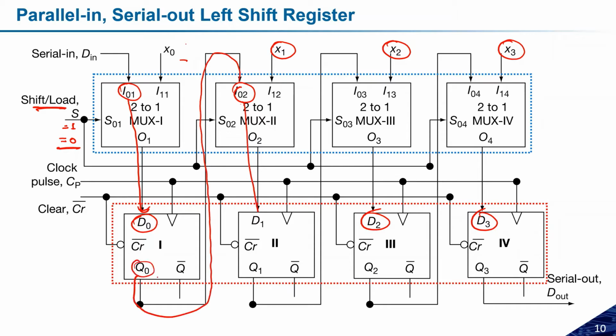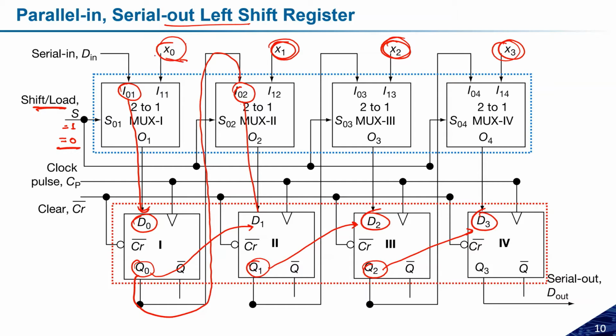So Q0 will be shifted to D1, Q1 will be shifted to D2, and Q2 will be shifted to D3. What it means is the shifting kind of operation is performing. The input data is parallel, but the shifting is serial, like the output data is serial.